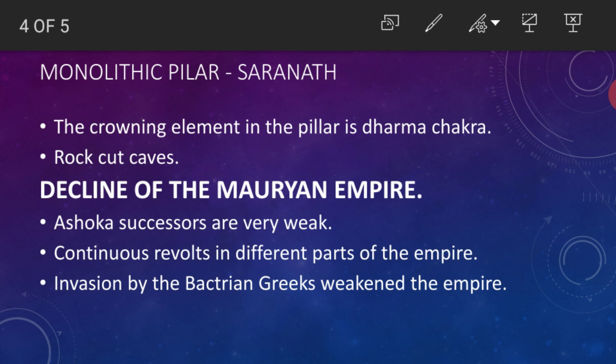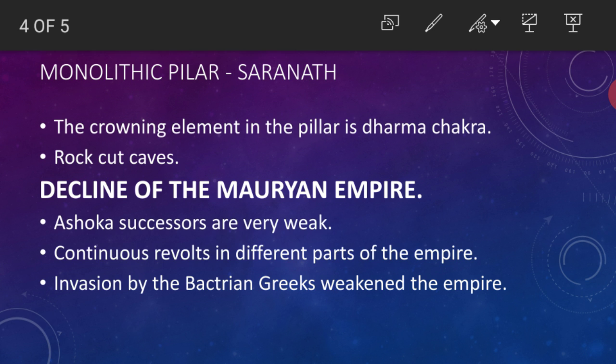And the last Maurya ruler, Brihadratha, was killed by his commander Pushyamitra Sunga, who established the Sunga dynasty. So after the Mauryan Empire it was continued by the Sunga dynasty. From that the next history lesson will continue. You can see it in the third term only. So in the third term we can see about the Sunga dynasty.